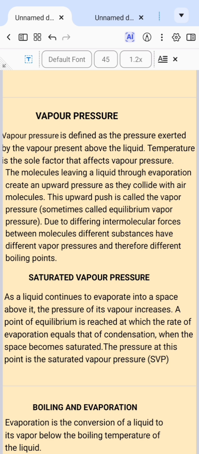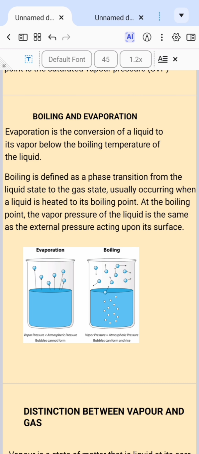Some of the particles of liquid begin to escape into the atmosphere. They form vapor, and then evaporation takes place at that point. And evaporation is the conversion of a liquid to its vapor below the boiling temperature of the liquid. So when the boiling point is reached, the temperature becomes constant. So particles will begin to escape into the atmosphere, and then evaporation takes place at that point.